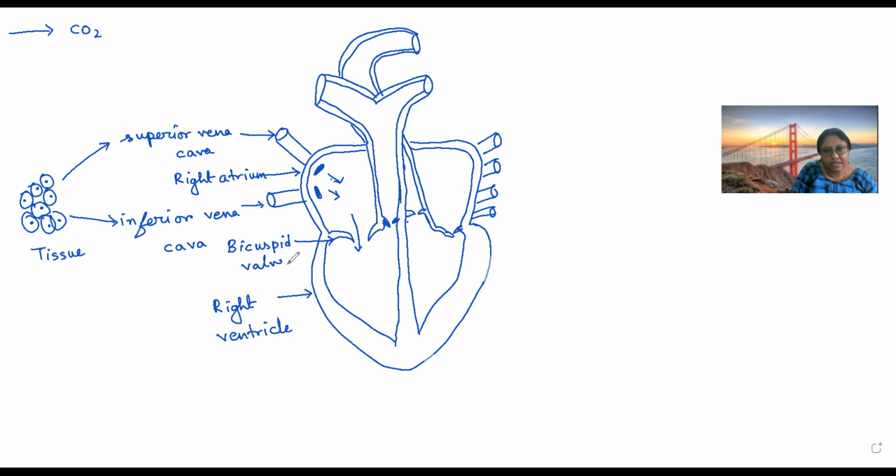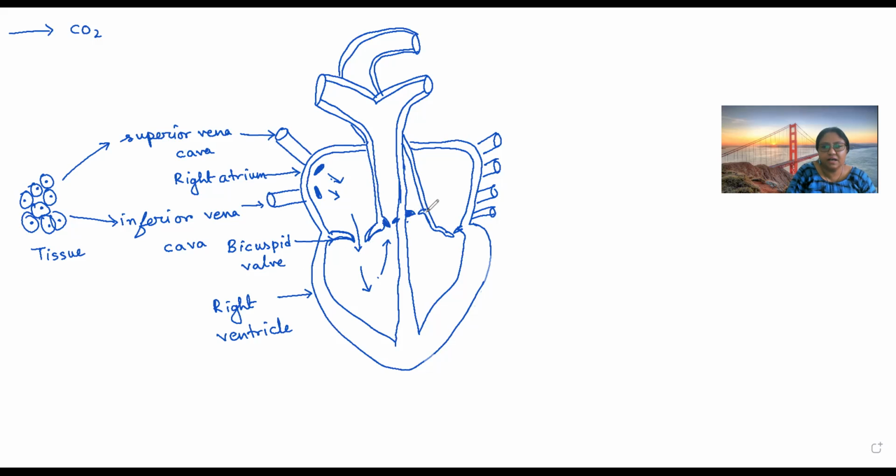valve. As you can see, two openings are present in these valves. So it's called bicuspid. Okay. Now, from right atrium, this blood will go. In between, there will be valves.